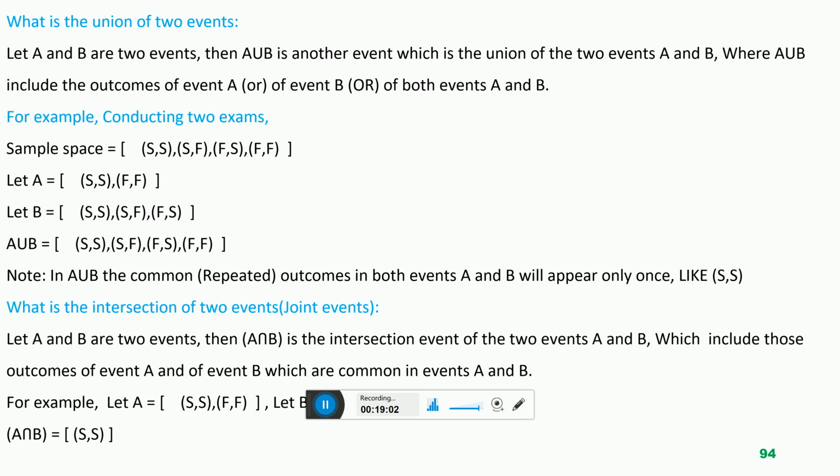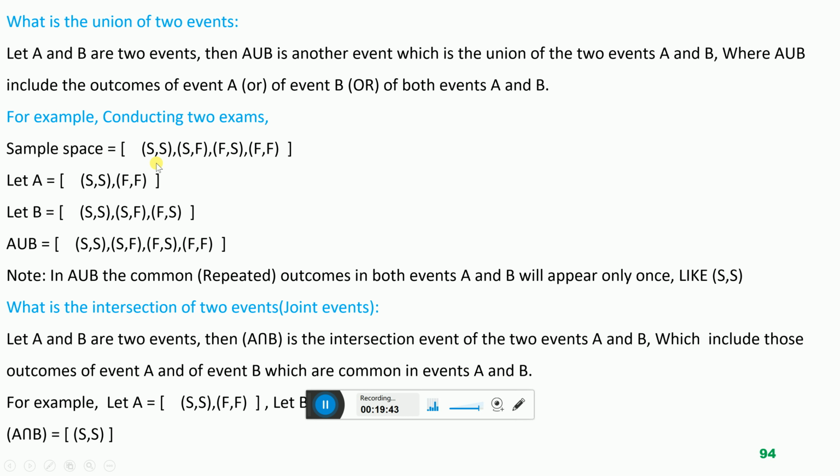So these are the two experiments, and each experiment will carry two outcomes: the student will pass the exam, success S, or the student will fail the exam, failure F. So this is the sample space, the set of experimental outcomes for conducting two exams.